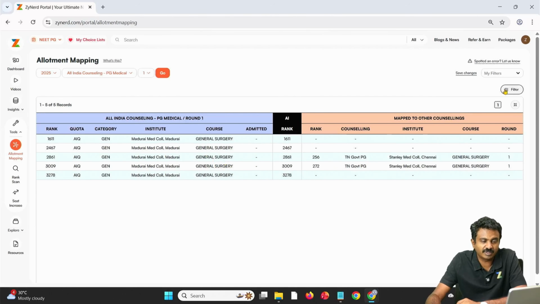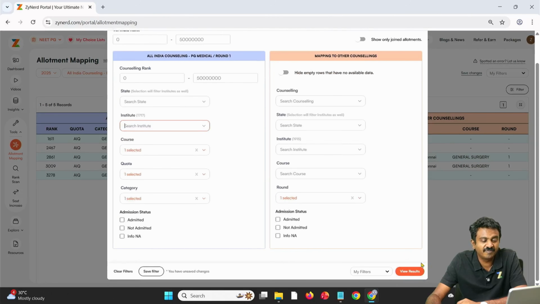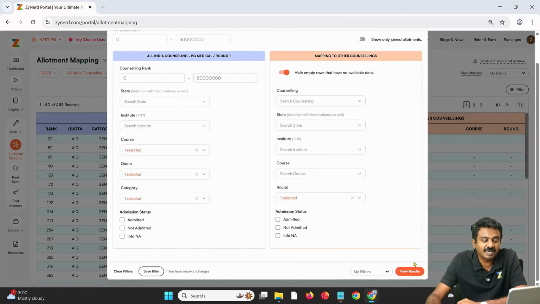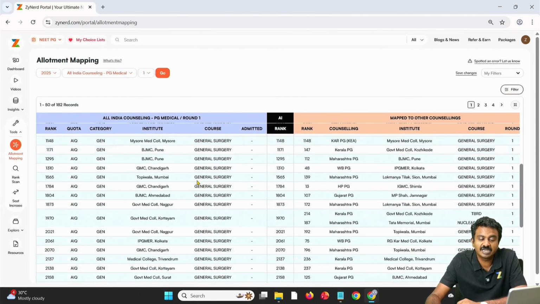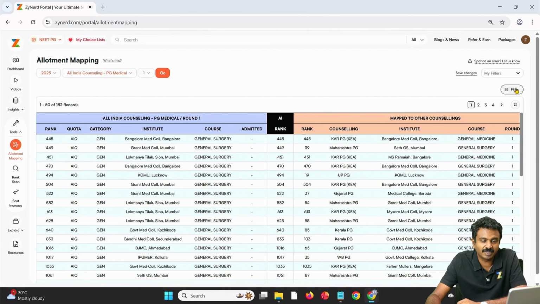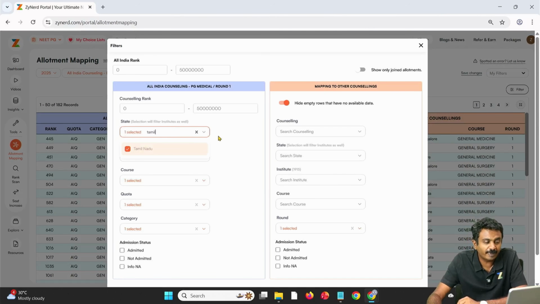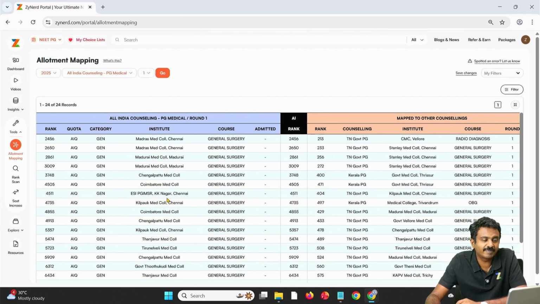This is what I can filter out. I am not specifically interested in Madurai Medical College. I am okay with every other college. Then I will have a complete list. Based on the mappings very clearly, I will be able to figure out within these colleges available in general surgery. I am interested in any college general surgery. I can do that instantly and figure this out on what options were available for those candidates on the other side. I am only interested in Tamil Nadu general surgery. On a pen and paper or on Excel sheets, it will take minutes for you to map that. Takes seconds over here. You can just map it and then do your inference based on whatever data is available.